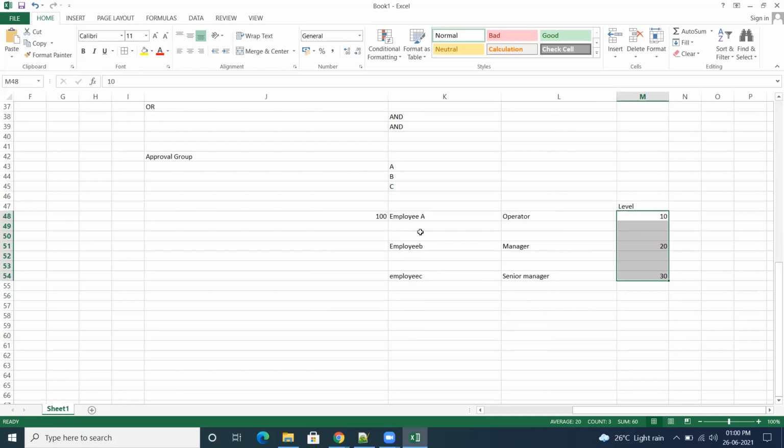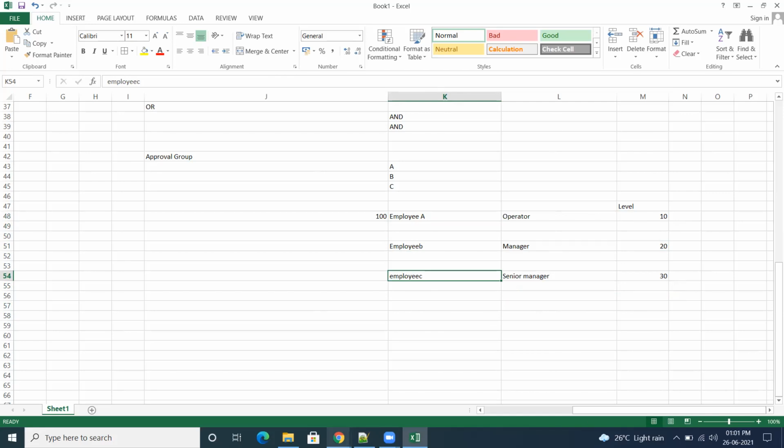So now I'm taking 3 employees. For employee A, the reporting manager is employee B. For employee B, the reporting manager is employee C. So there are 3 things we have to do here. First, we need to create the users. Then we need to create the jobs, and then create the levels for that. And then using person management, you have to map who employee A is reporting to, and who employee B is reporting to. There are 3 to 4 tasks we need to configure in the system, then your job level will work.